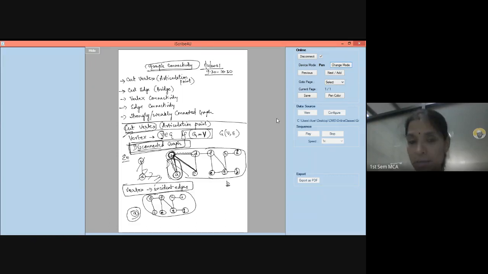Suppose I remove D. What am I left with? I'll have B, A, C. D is removed. So DF edge is removed, DB edge is removed, DC edge is also removed. So what will I have here? F, E, G. This connection is there. This connection is also there, J is there. And H is connected to I and this. This is how my graph will become.